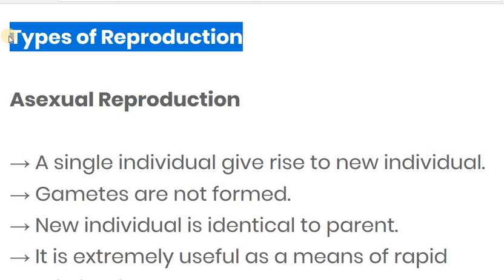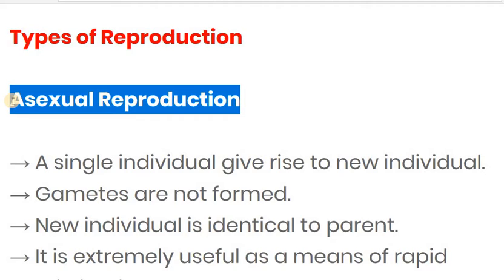According to the mode of reproduction, it is divided into two types. One is asexual and the other is sexual reproduction. First of all, we see asexual reproduction.